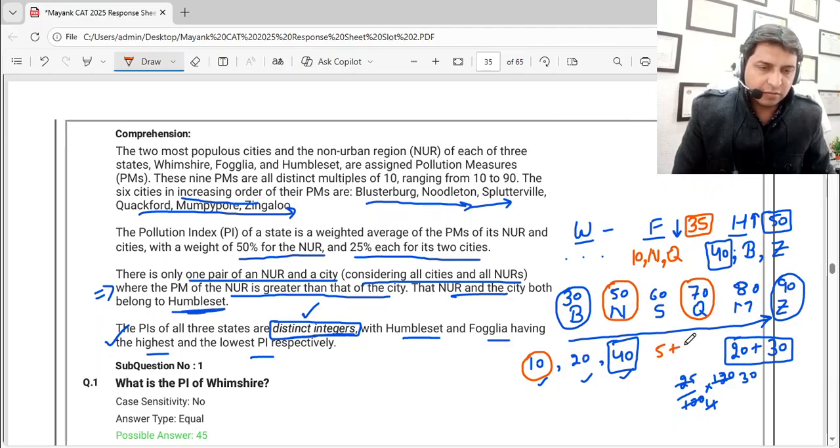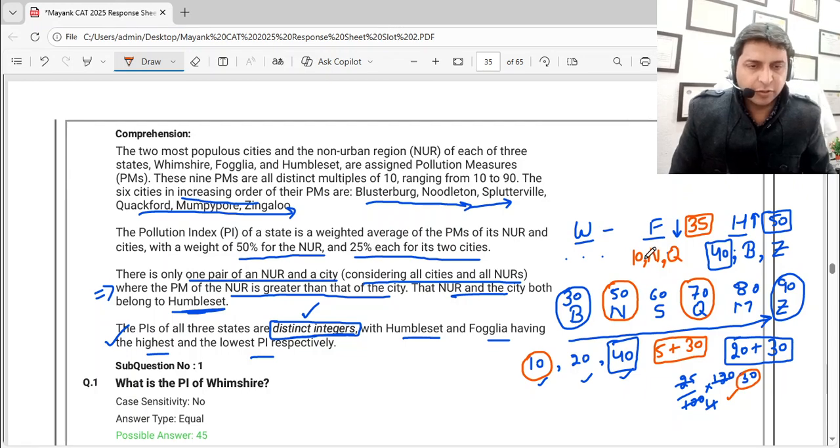and 30, which is 50 plus 70, 120, 25% of 120 is 30. So that has been allotted to F, so that is 35. Now the remaining ones, we have 20 here, and S and M. Let's change the color once again so they can all be different.